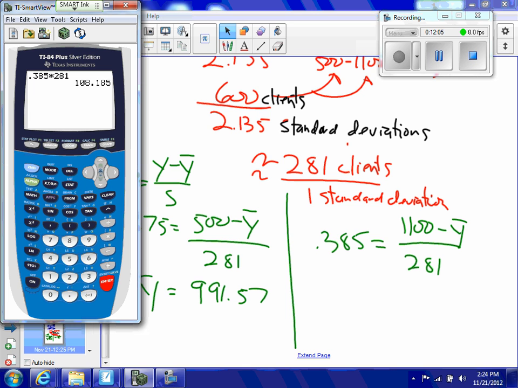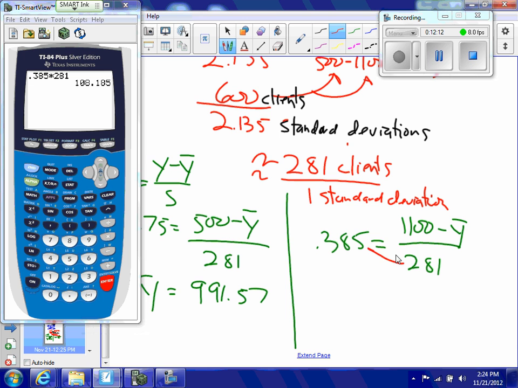I'm multiplying these two together, so that gave me 108.185 is equal to 1100 minus y bar.